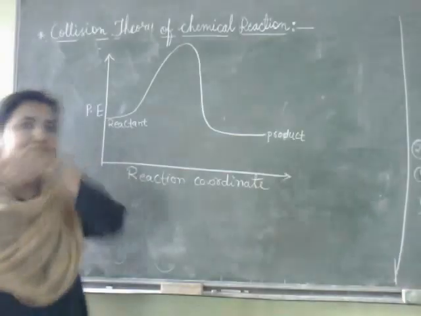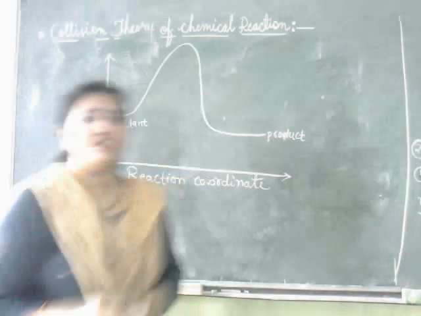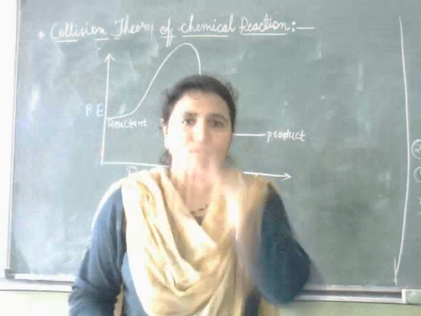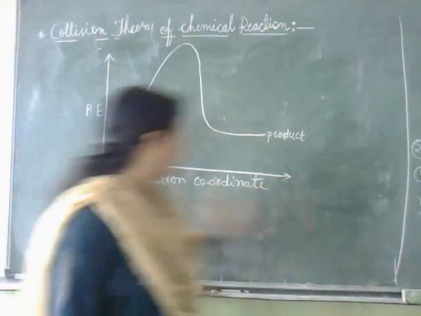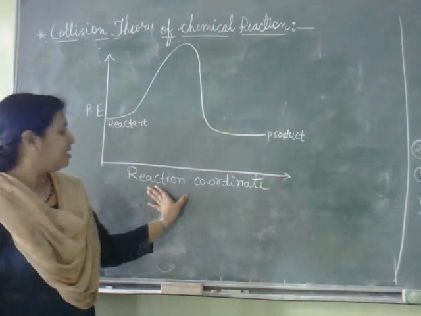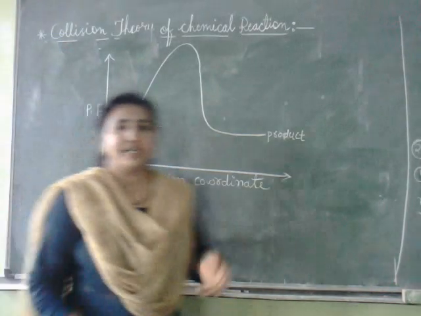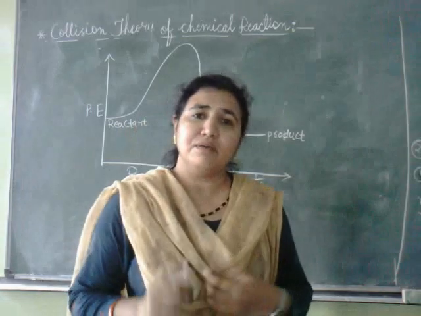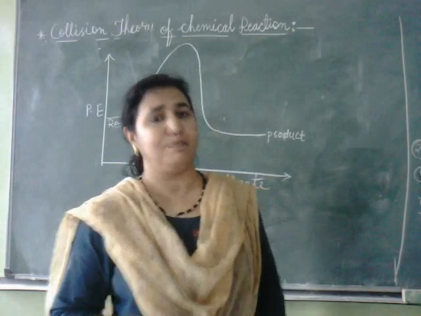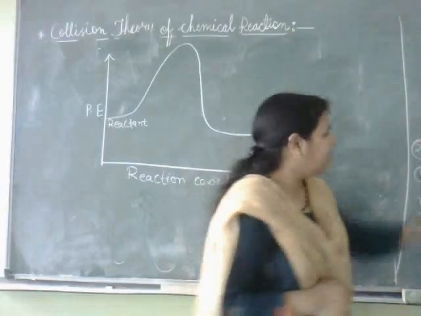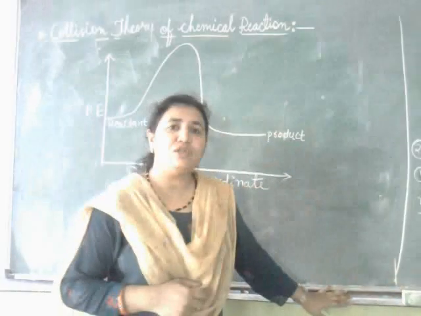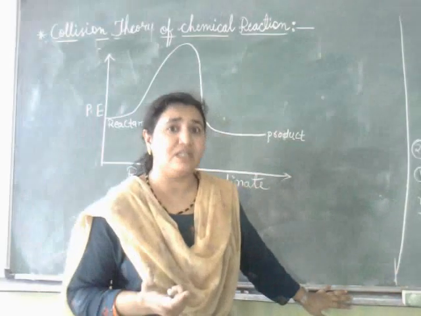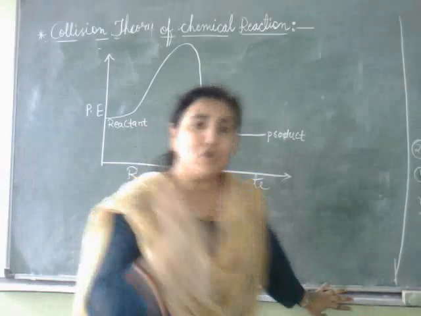So what does energy barrier mean? The reacting molecules should have a minimum energy to form the product. The minimum energy that the reacting molecules should possess to form product is called threshold energy.